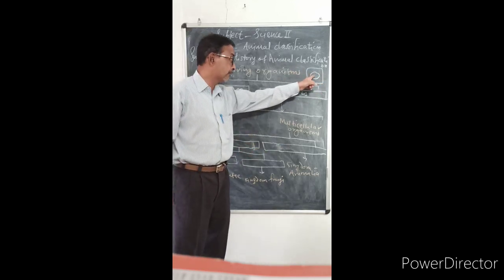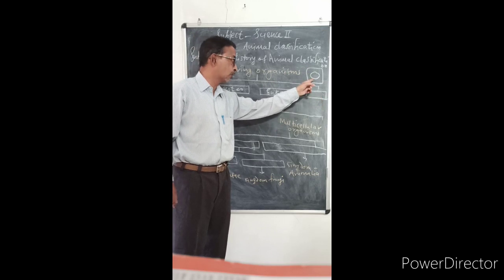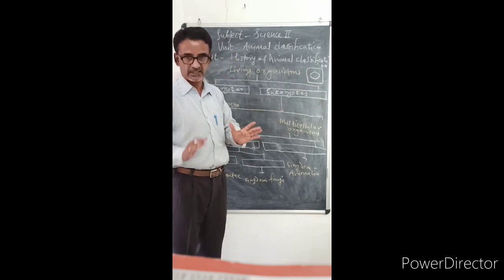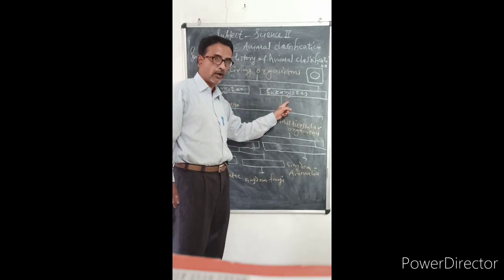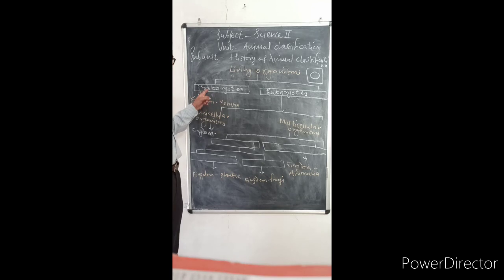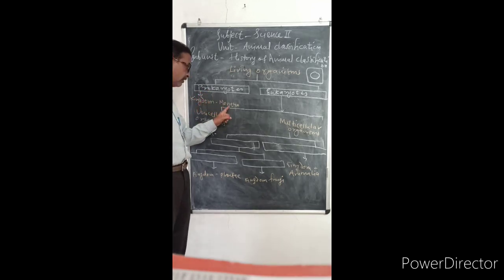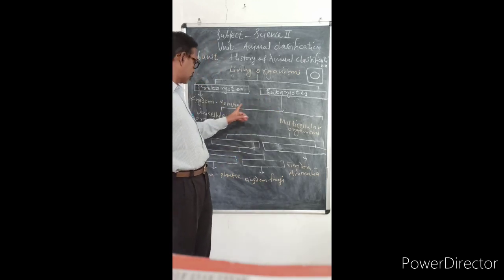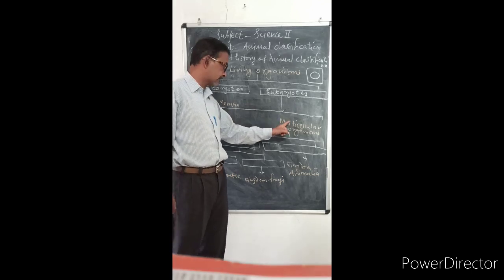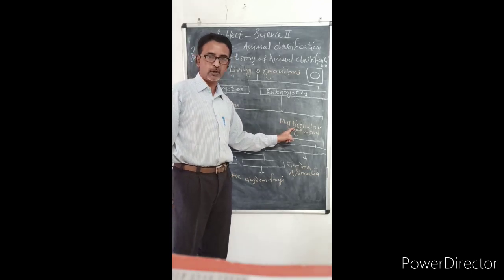So the genetic material is exposed. Nucleoplasm and cytoplasm both are mixed. So these are primitive level organisms. These are high level organisms. Then these prokaryotes are divided into only one kingdom called Monera. Then eukaryotes are again divided into 2: unicellular organisms and multicellular organisms.